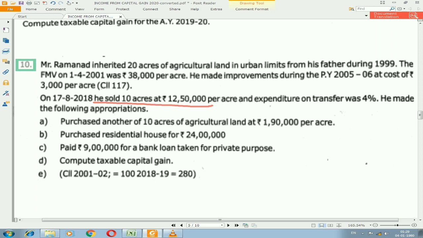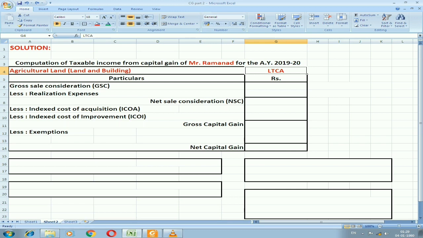And remember, the per acre value is 12,50,000. They have said it is per acre, and only 10 acres are sold, not the entire 20 acres. Now I need to multiply that 12,50,000 into 10 acres. You can see I have entered that also. 12,50,000 into 10, I'll get 1,25 lakhs.